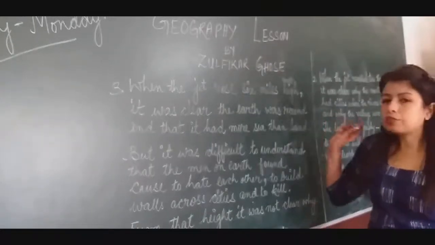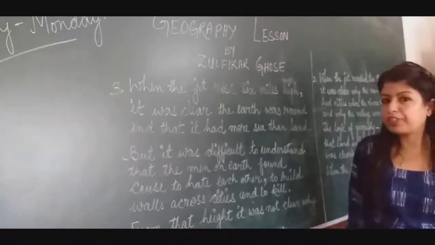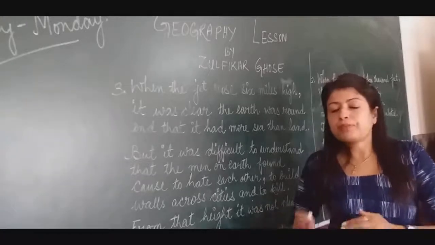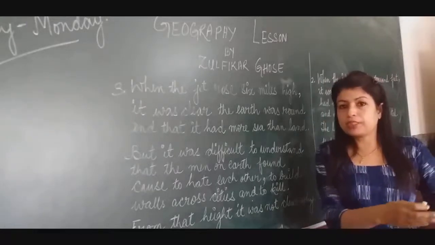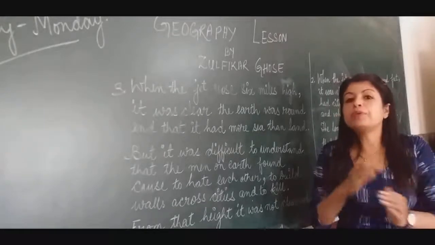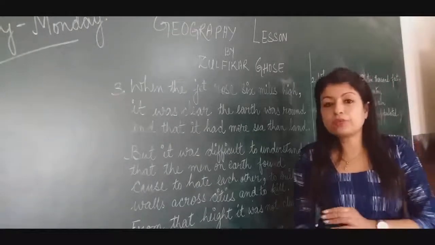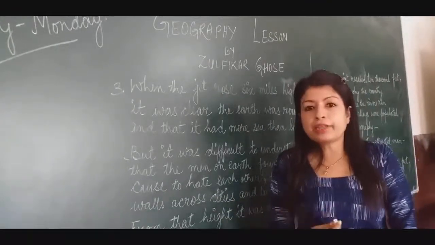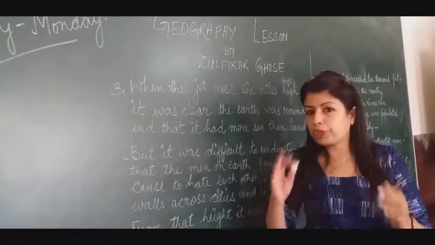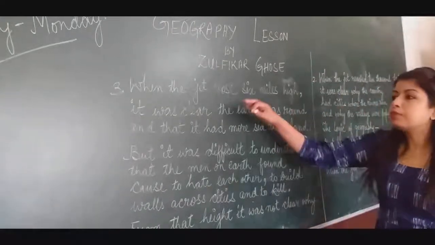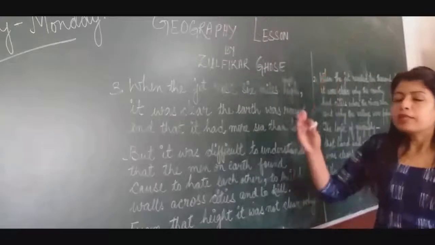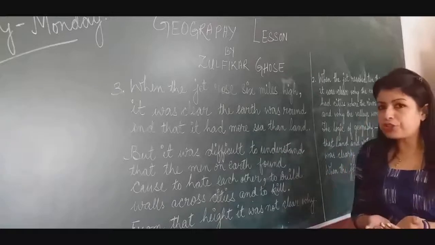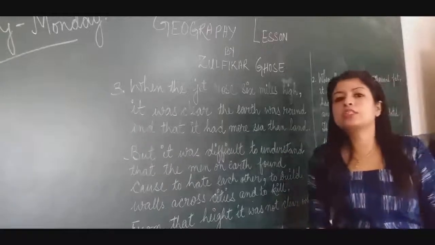Okay, when the jet reached 10,000 feet above the sea level, the poet was able to understand why people live beside the rivers and seas, and why people migrate to the valleys. What is the reason that people establish themselves in the valleys? Because land and water attract men. The poet is able to understand. Now, as the jet rose 6 miles higher, the poet was even able to understand that the earth is round in shape and that the earth has more seas than land.